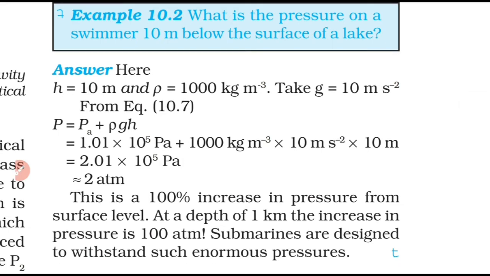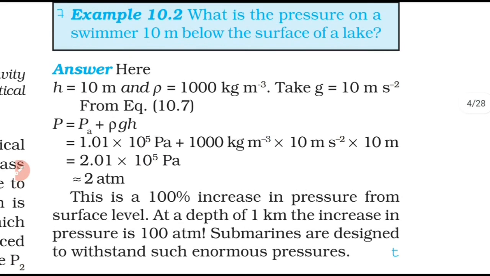So Pa, the atmospheric pressure, is 1.013 × 10^5, then plus hρg. So we'll get the answer to be 2.01 × 10^5 Pascal.